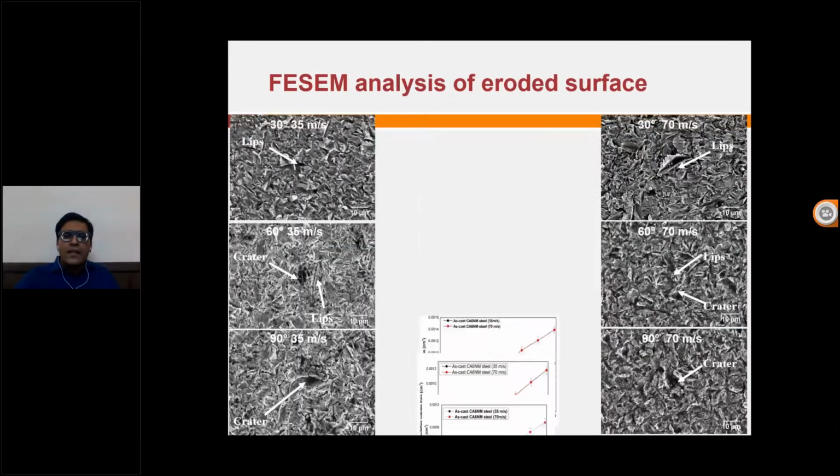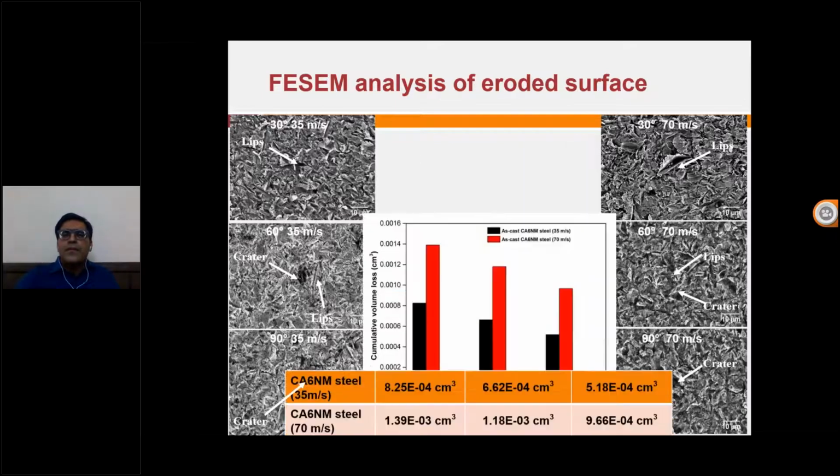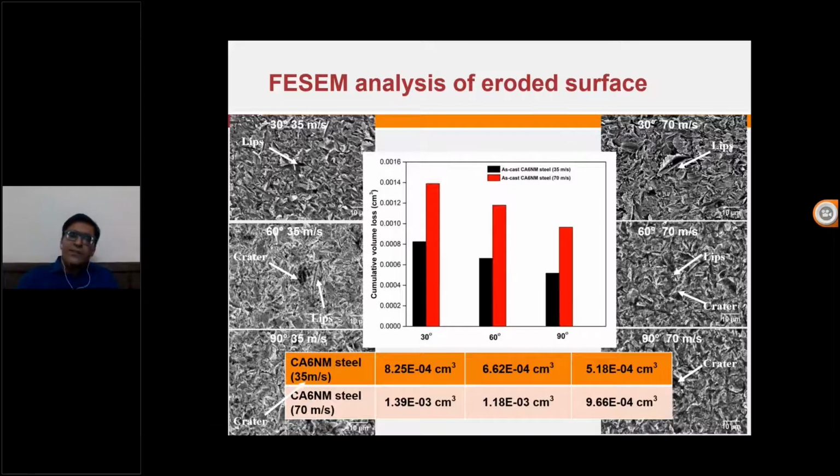These are the FESEM analyses of the base material, that is martensitic stainless steel. At lower angles, you can see on the SEM that lips are formed, because the erodent is sliding over the material. But at higher angles, that is 90 degrees, you can observe the formation of craters. It's a hole formed because the impact is direct. This is the comparison between two velocities that we have taken, because as we increase the velocity, the material loss increases. At the same time, we observed that at 30 degrees the mass loss is on the higher side in comparison to 90 degrees.